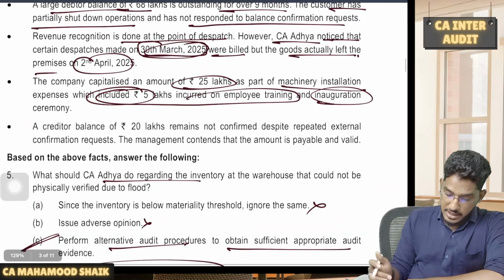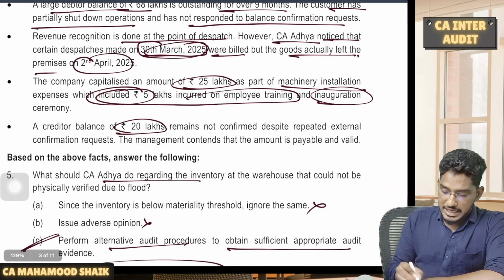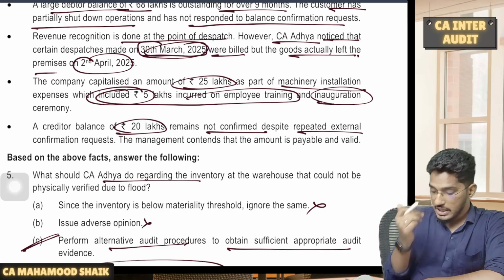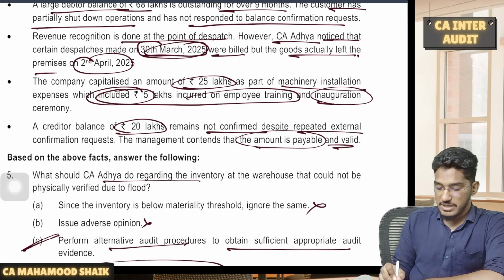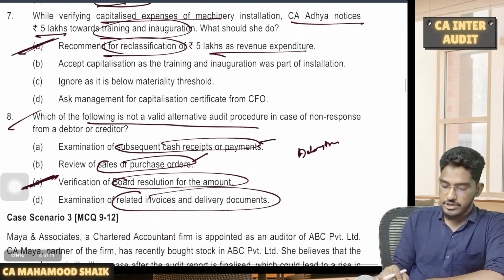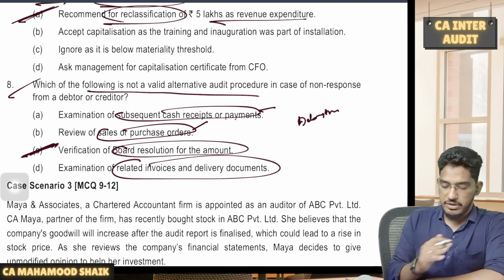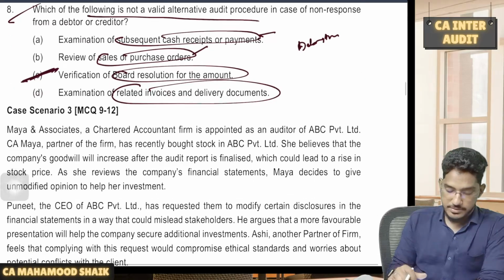Next one. A creditor's balance of 20 lakh rupees remains not confirmed despite related external confirmation requests. The management contends that amount is payable and valid. See, this is also related to the external confirmation only. So management's contention alone will not be enough. We need to perform alternative audit procedures.